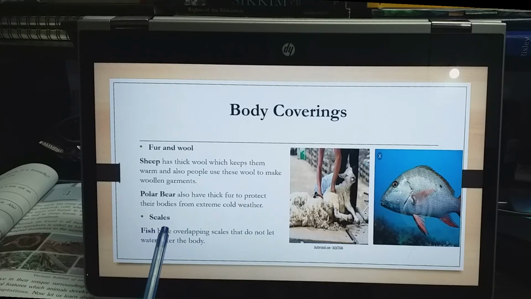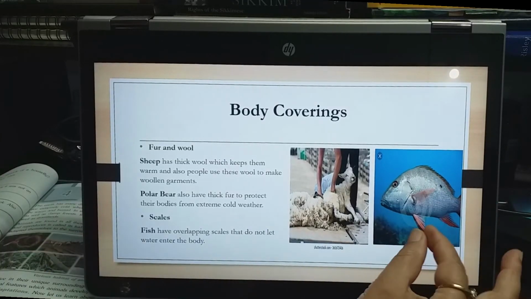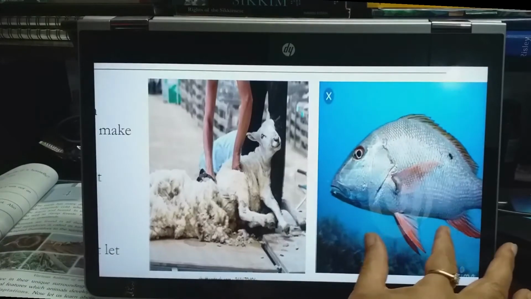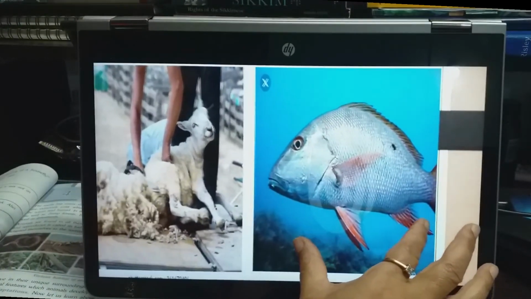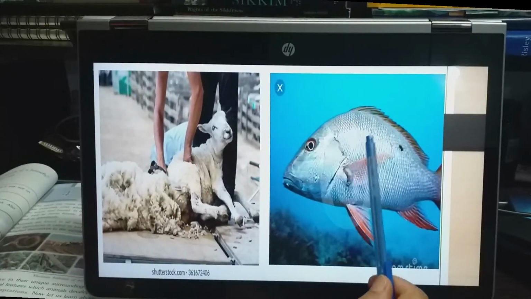Now next is scales. Fish have overlapping scales that do not let water enter the body. Now see, this is a fish. This outer covering is called scale. I'll zoom the pictures. See, this outer layer, they are called scales.